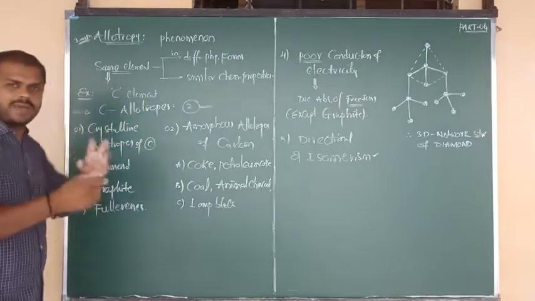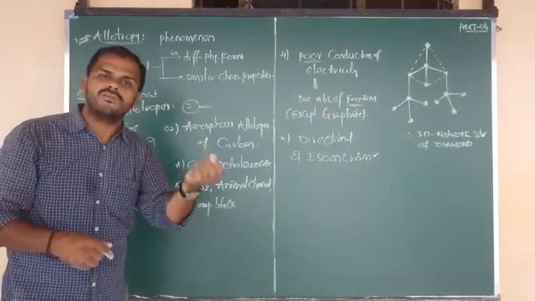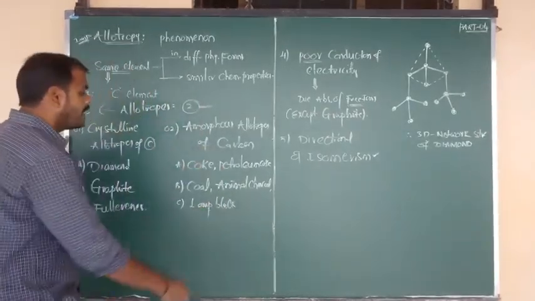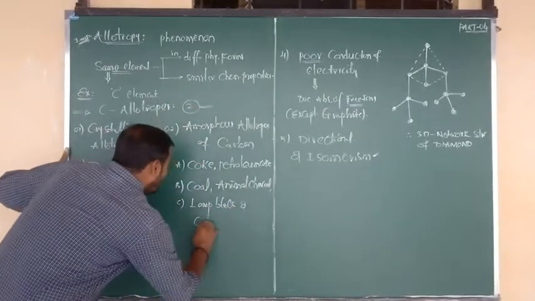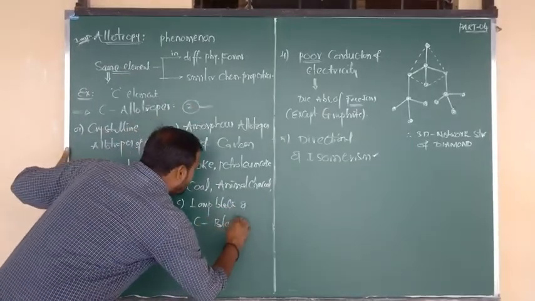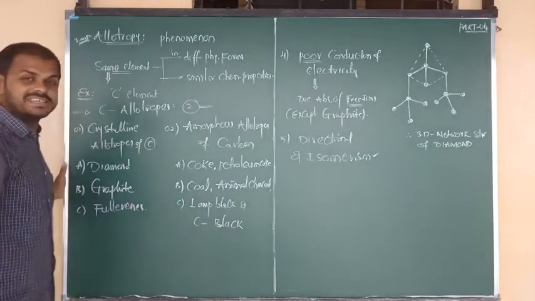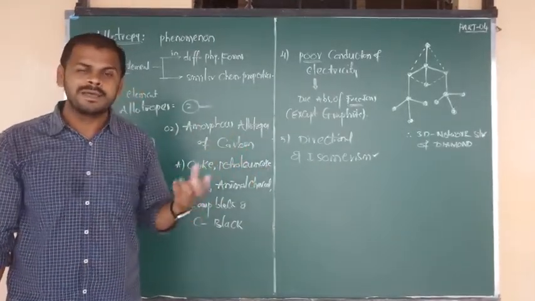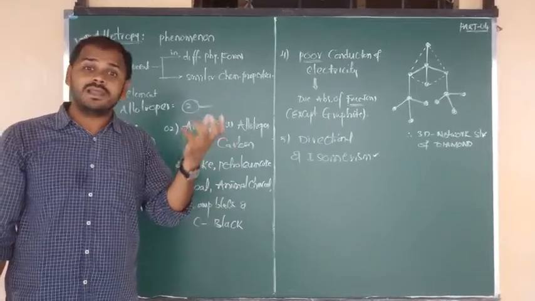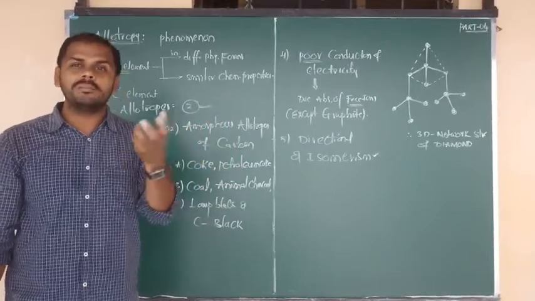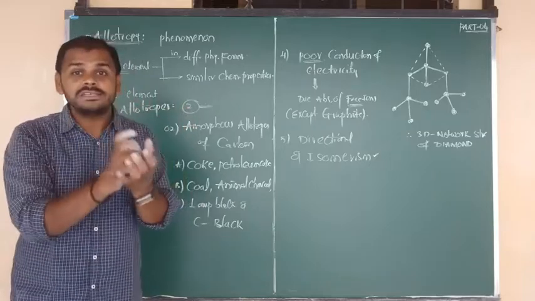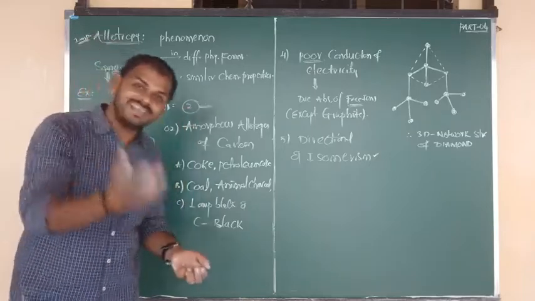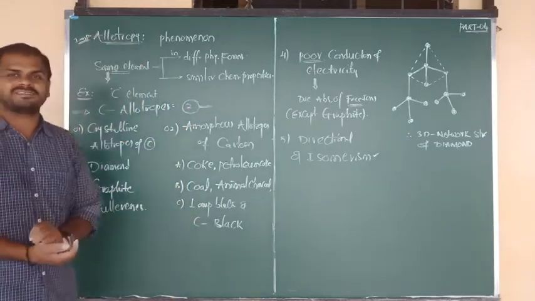Lamp black is the black dark fumes that come from a lamp. That is lamp black. And also we can consider one more example, the carbon black. Where do we use carbon black? We can see it in printers' ink and black pigments, and in water purifiers like Aquaguard, the filters we use are carbon filters. All of them are nothing but carbon blacks.